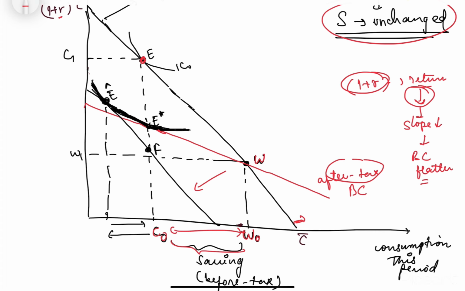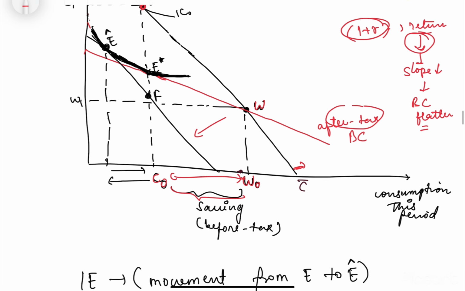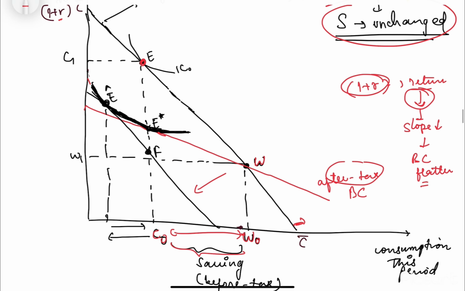shift in this budget constraint, which is represented by this line. So our movement from E to E dash, this is income effect, because यहाँ पे हमारा slope में कोई change नहीं है, right, there is only change in the income, so that is showing the income effect. But if you look at the movement from E hat to E dash here, this will show substitution effect, क्योंकि